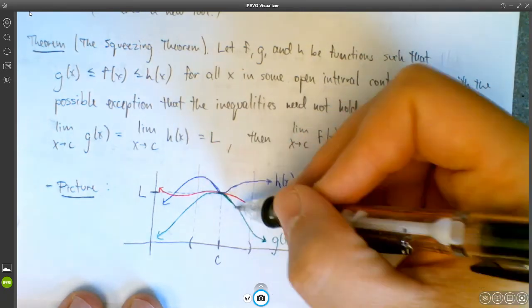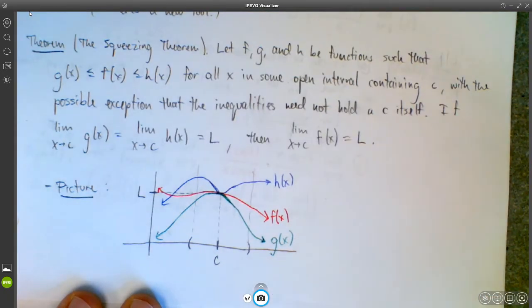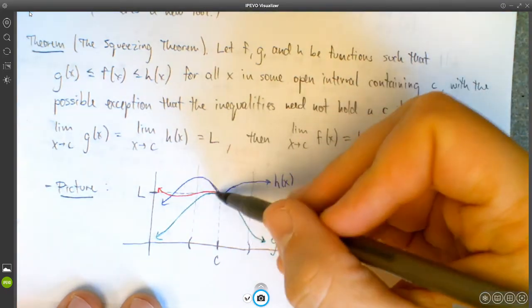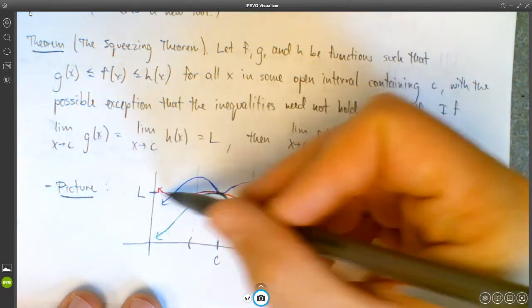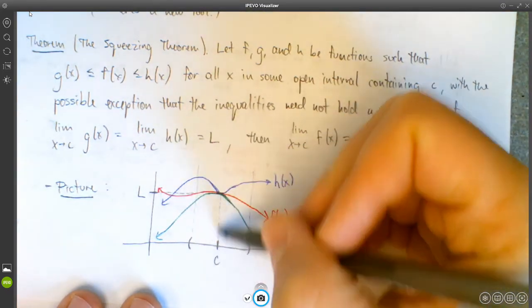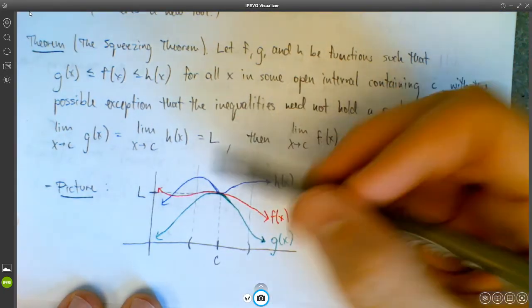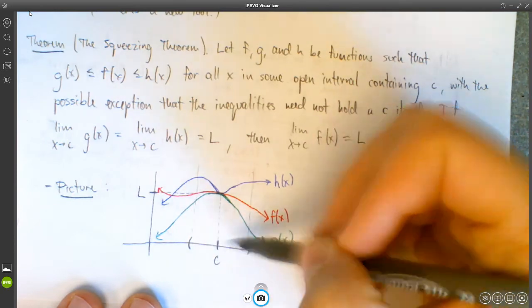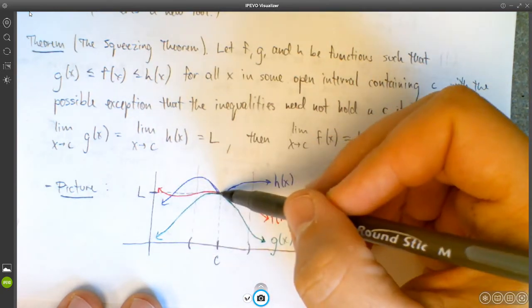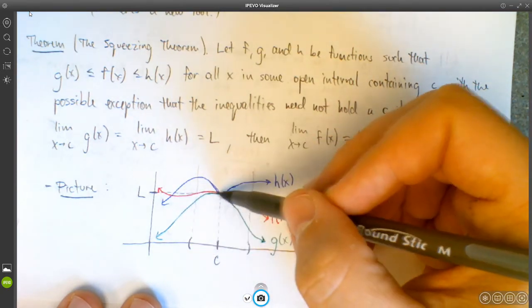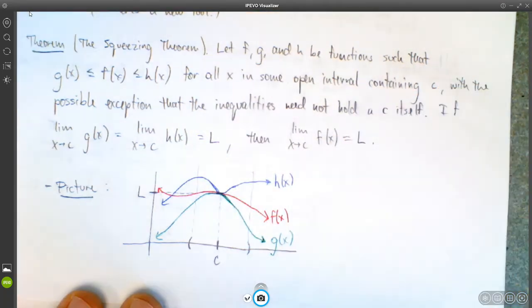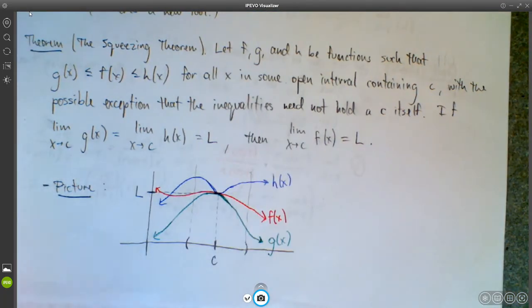So f is always between g and h. And notice that g and h are both going to L as x approaches c. If f is always trapped between those two functions within this interval, well then f must also go to L as x approaches c. It's got to be pinched or squeezed inside of there. And so that's what the squeeze theorem says.